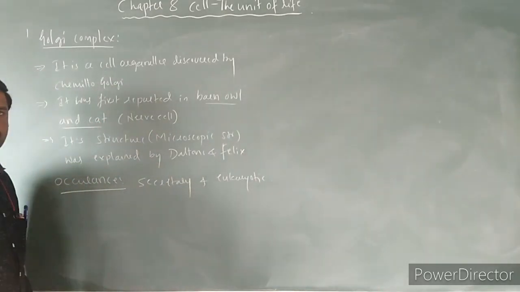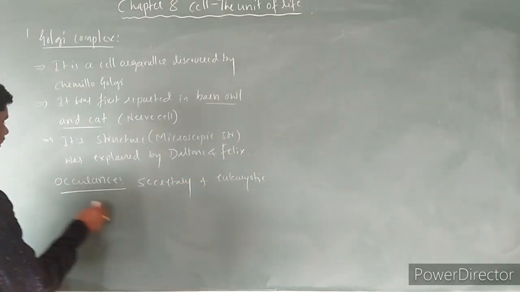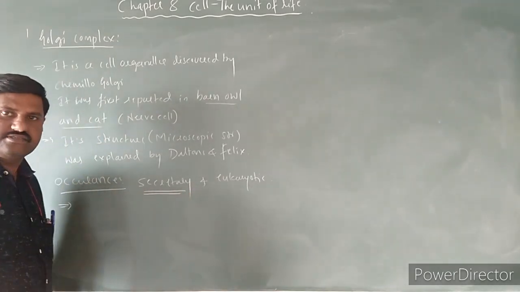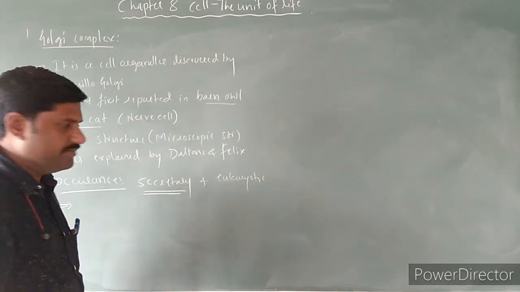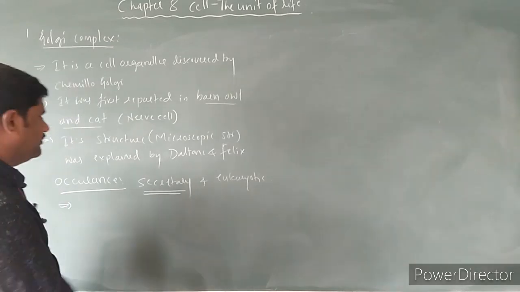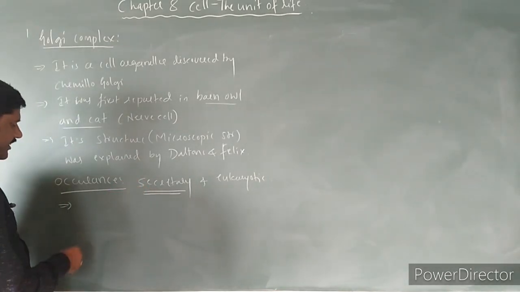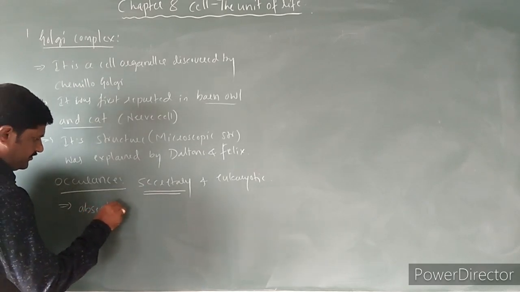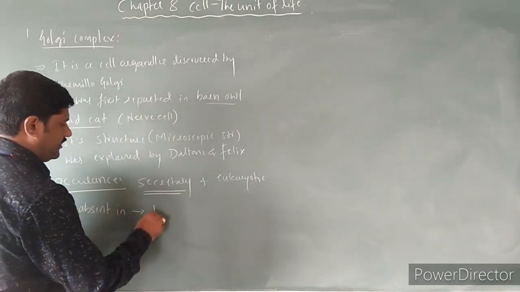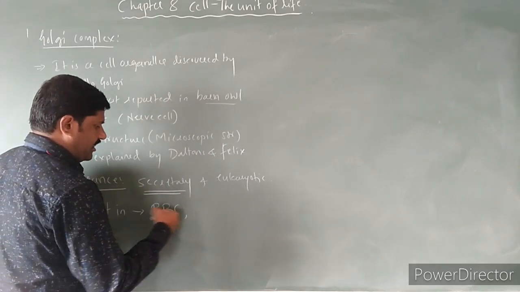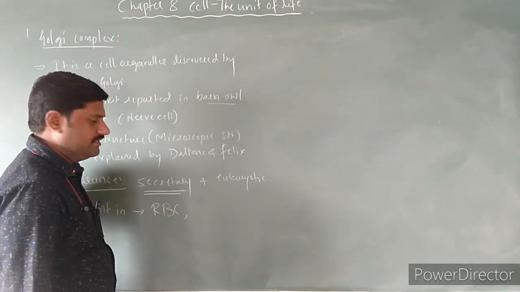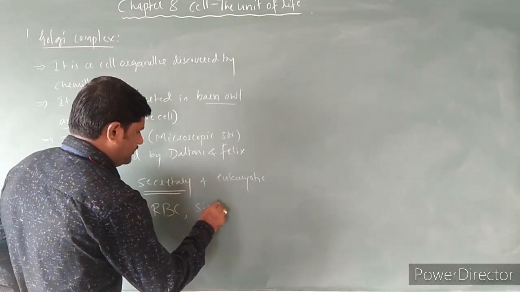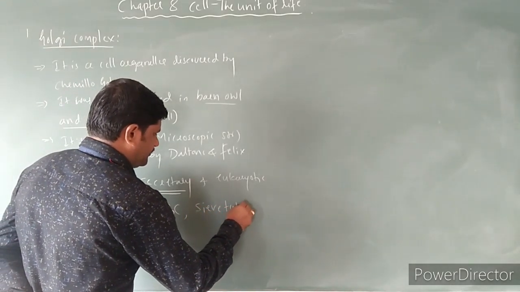In all the eukaryotic cells it is available, and it is mainly occurring in secretory cells, right? Very important one, pancreatic cells like that. So secretory cells is mainly occurring in, and it is absent in very importantly, matured RBCs, right? It is absent in RBCs and